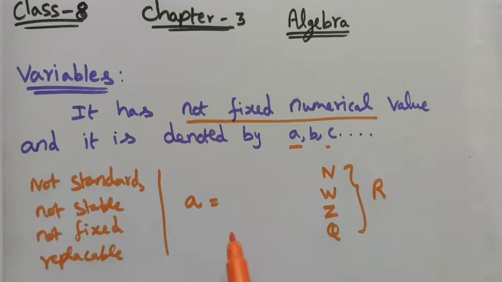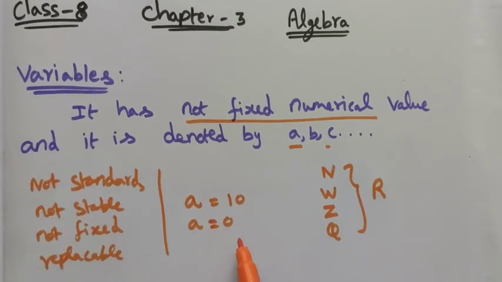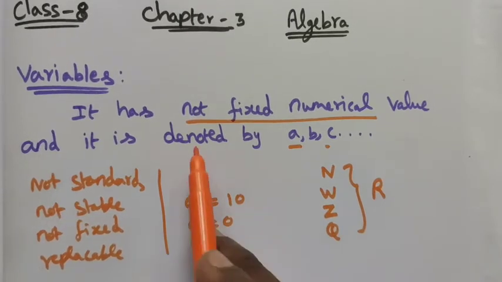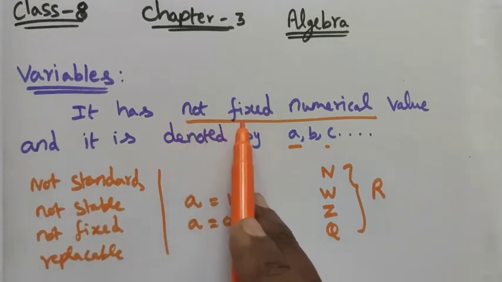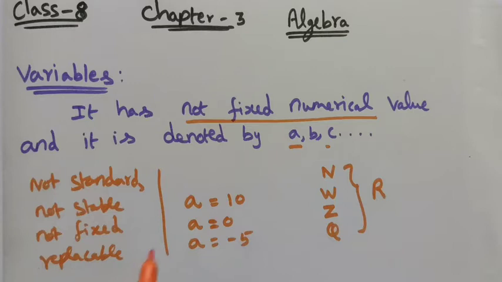First see natural number. If I take a equal to 10, it is accepted. Or a equal to 0, if I give a equal to 0, the value is accepted because the variable has no fixed numerical value. And if a equals minus 5, it is accepted, because the variable is not a fixed numerical value, so it will be changed everywhere, right?